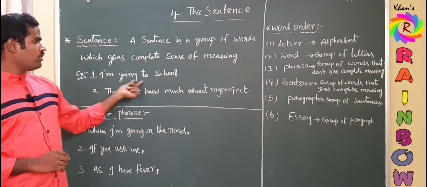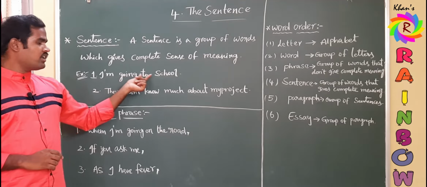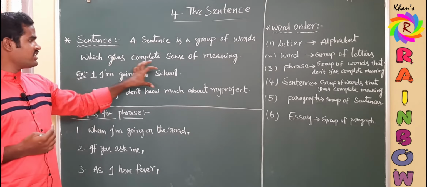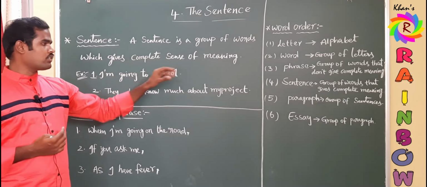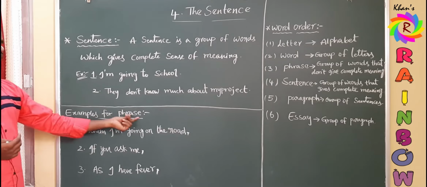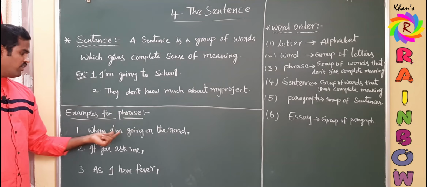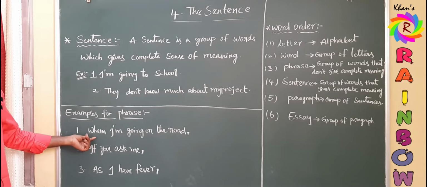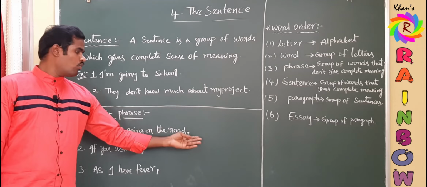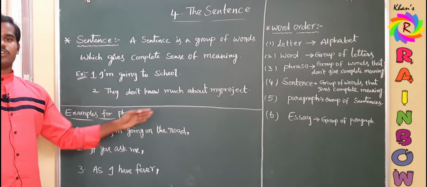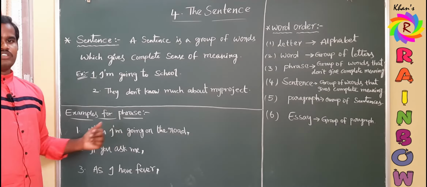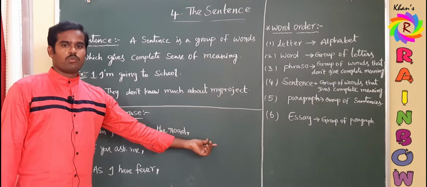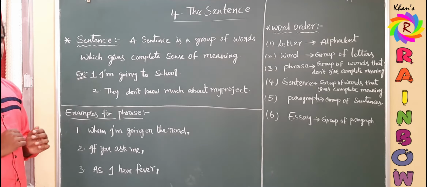If you observe, "I am going to school" gives complete information about me. What am I doing? I am going to school, and it has a complete fact. It is giving a complete thought. Now observe the examples I have written for phrase here. The first example is "When I am going on the road", it contains only half meaning. In order to make full meaning, we need to add one more phrase to this so that it becomes a sentence. It is only one phrase, and this phrase doesn't give full meaning for us. If you add some extra information, then it contains complete sense of meaning.